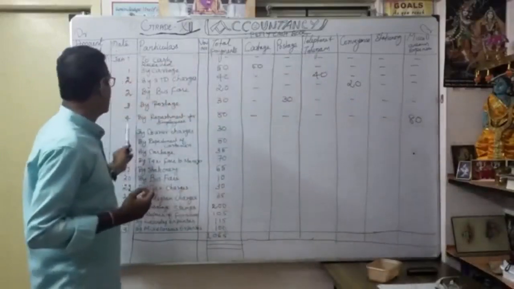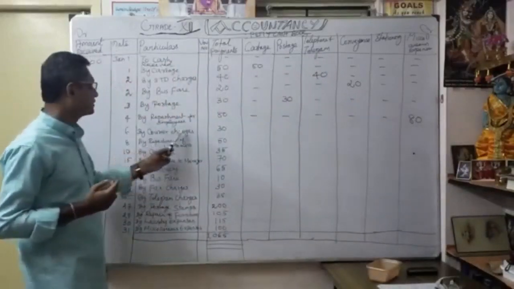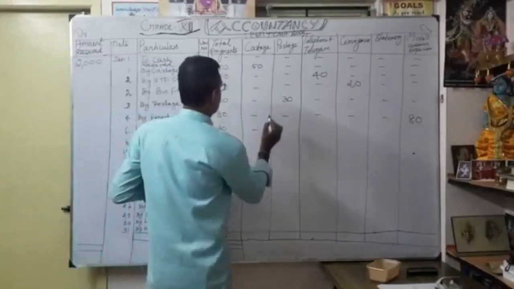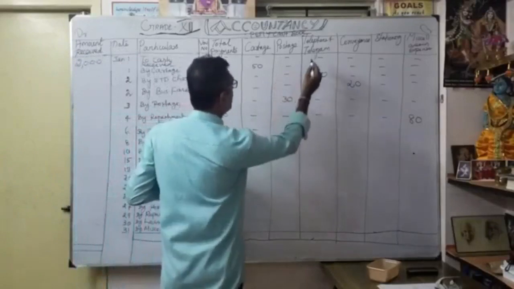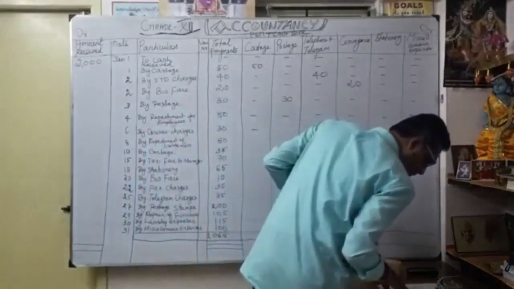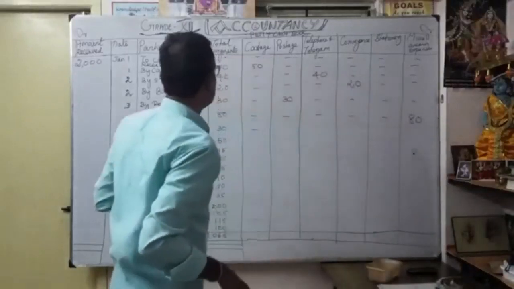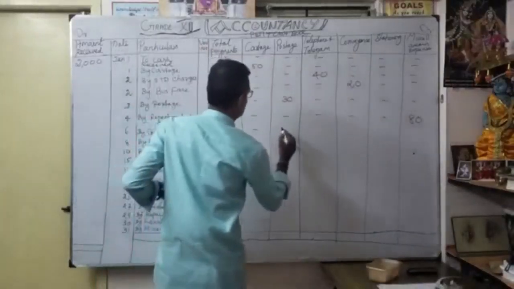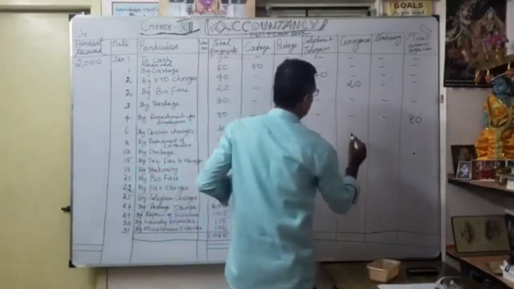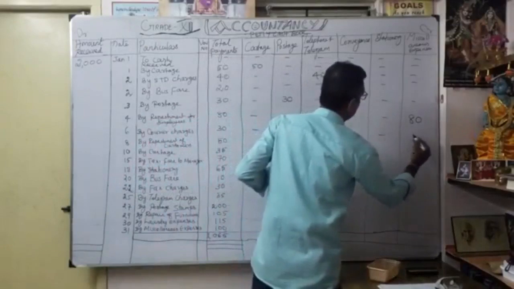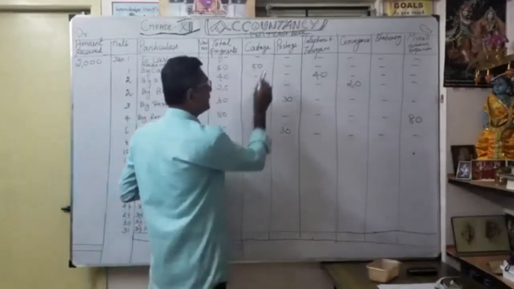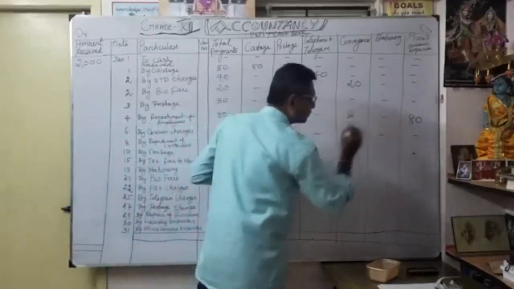Thereafter, January 6, by courier charges, total payment 30 rupees. There is no cottage, there is no postage. Anyway, I am going to write maybe telephone or postage. I am going to write postage. Courier charges come under postage, 30 rupees. You have to write equally. There is no telephone or telegram, and no conveyance or stationery bill. So accordingly, once you have entered the amount under a head, for the remaining you have to put nil.